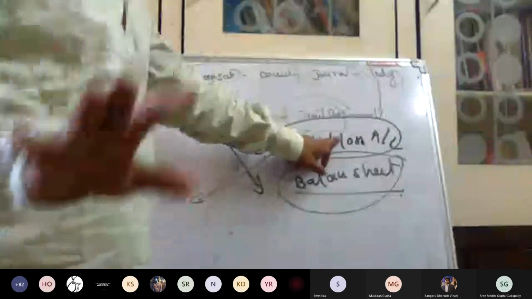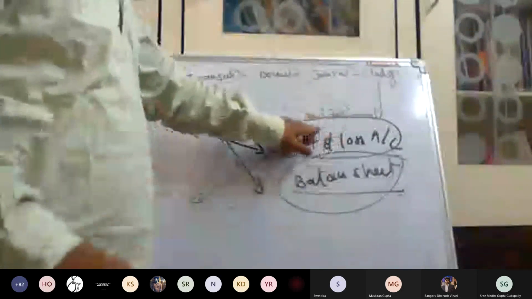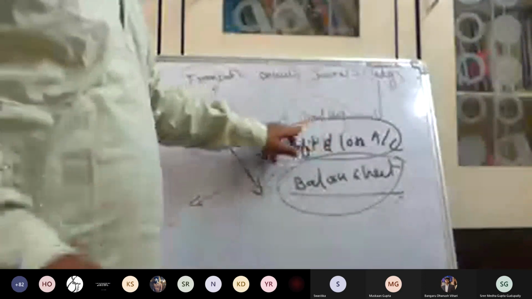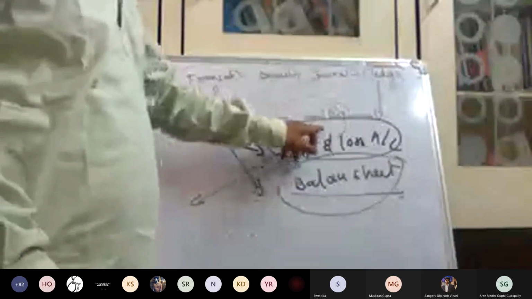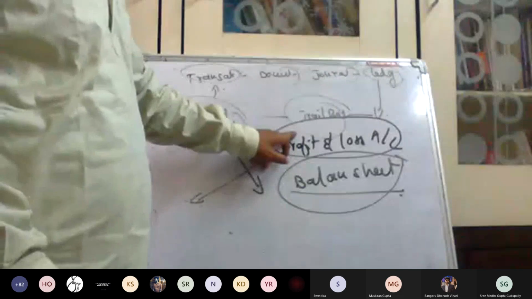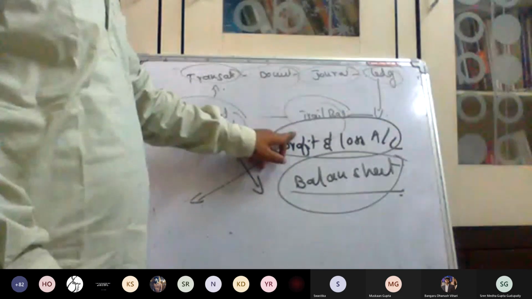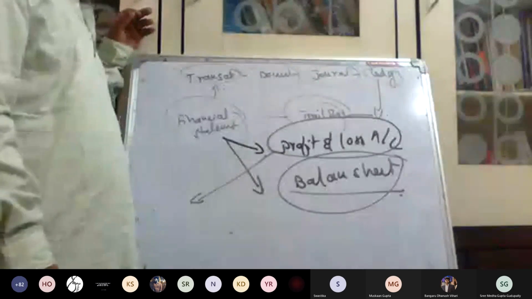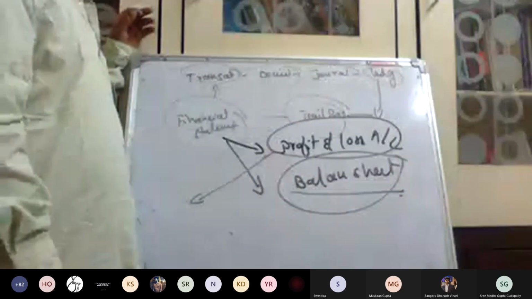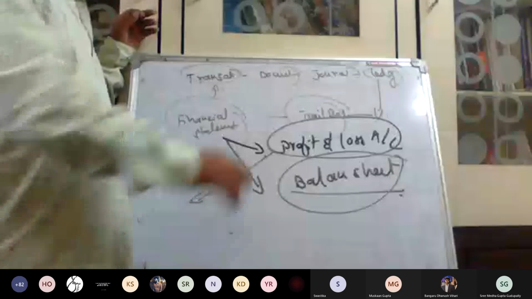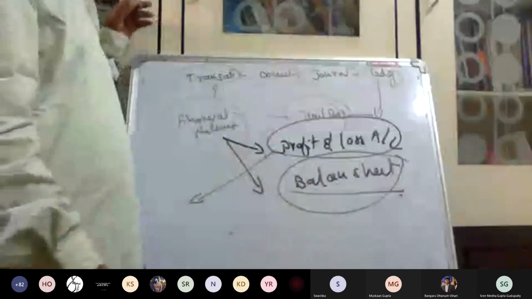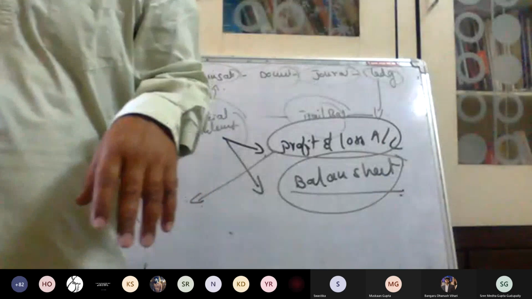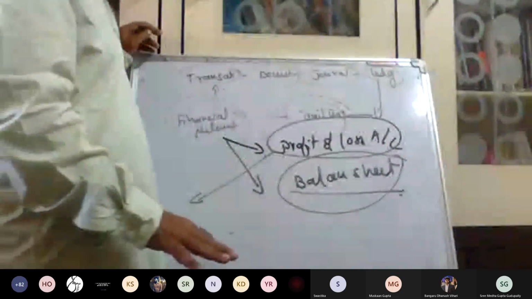Non-commerce students, don't confuse trading and profit and loss account. It is called trading and profit and loss account, but popularly we can say profit and loss account. When we do the problems, I will explain trading and profit and loss account. Commerce students, this doubt may arise to you. Still nobody has asked me why not prepare the trading account and profit and loss account. Trading account is a part of the profit and loss account, but expenditures we are dividing separately as direct expenditure and indirect expenditure. Don't confuse all these things.